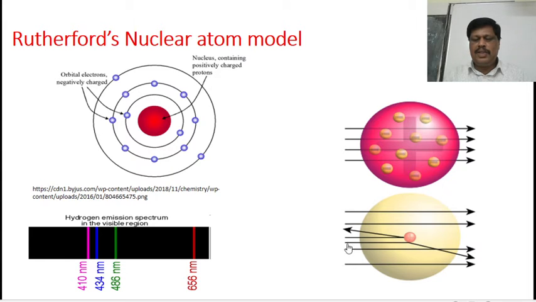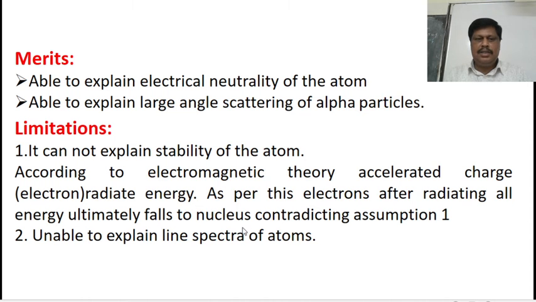Whenever a positively charged alpha particle passes through an atom, it gets repelled by the positively charged nucleus, and hence there is scattering in all directions. Therefore, this model explains large angle scattering of alpha particles.